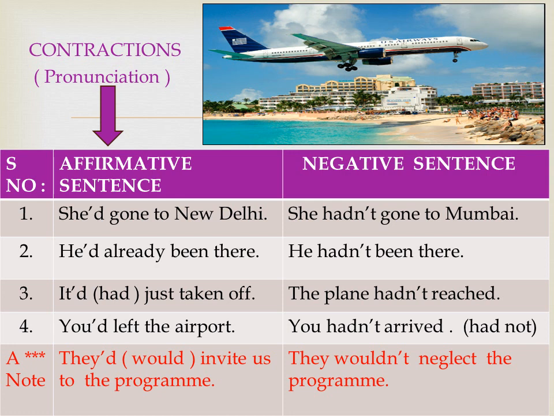There is a note here which says the apostrophe D is also used for would. They'd invite us to the program. They wouldn't neglect the program. There is a clue that says would is a modal auxiliary which takes base form for its main verb, invite, neglect, etc. Whereas had always takes past participle as its main verb. Example, gone, been, taken off, left, etc.